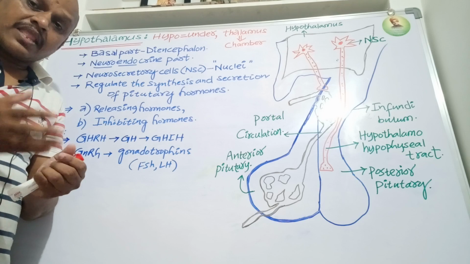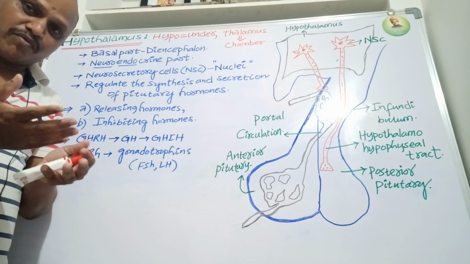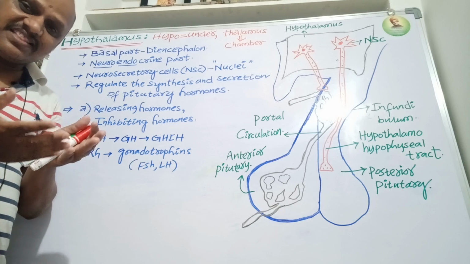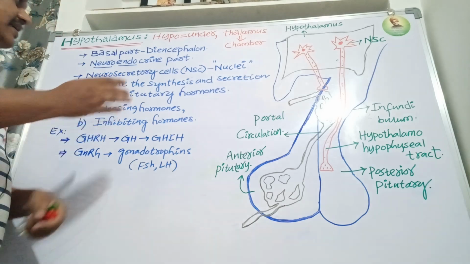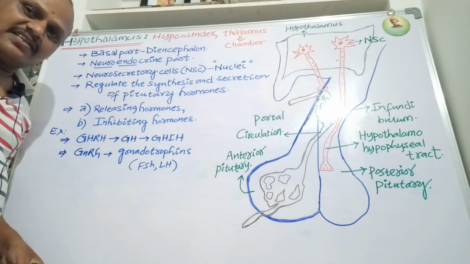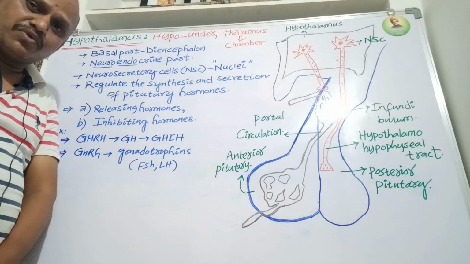So the hypothalamus is the basal part of the diencephalon, located below the thalamus.